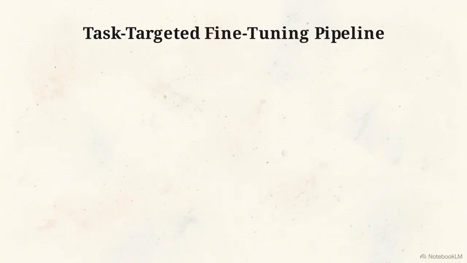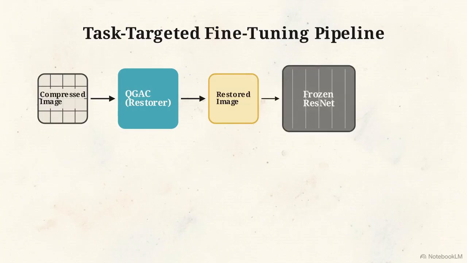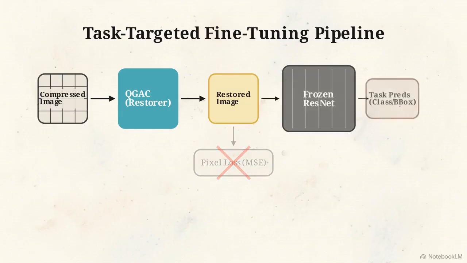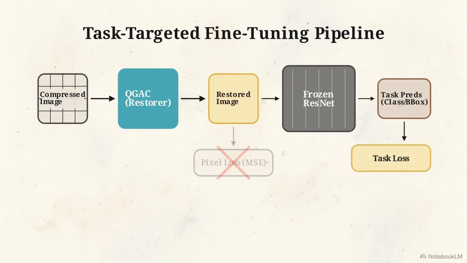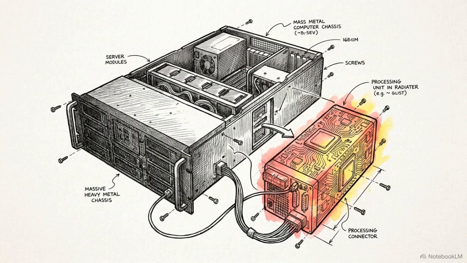This block diagram details the task-targeted fine-tuning pipeline, which places the QGAC restoration module directly upstream of a frozen ResNet backbone model. Standard pixel loss is discarded entirely. Instead, the network computes downstream classification and bounding box losses, propagating those errors backward to tune the QGAC weights. The enterprise deployment advantage is significant. The heavy, computationally expensive vision backbone remains completely frozen. Only the lightweight QGAC module updates.